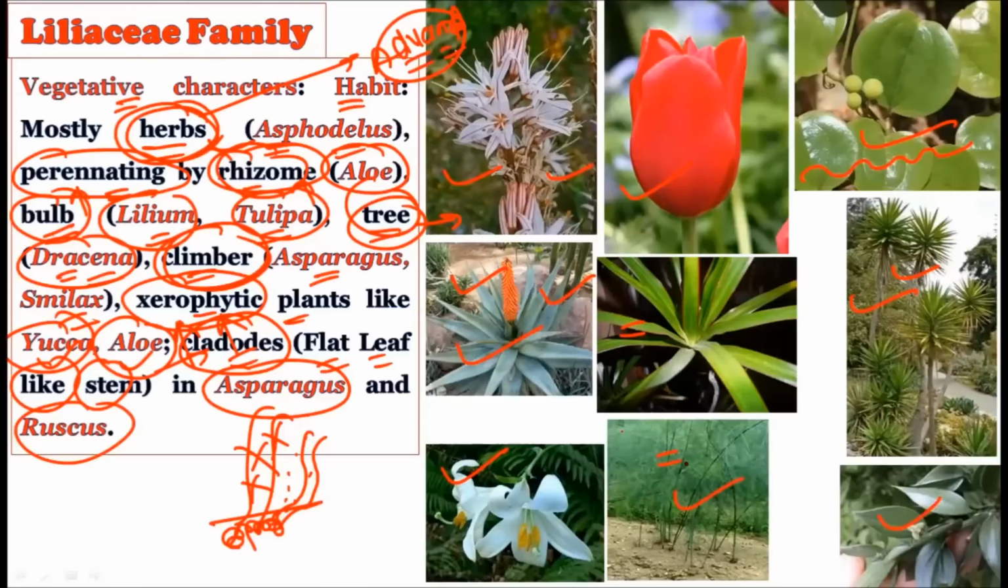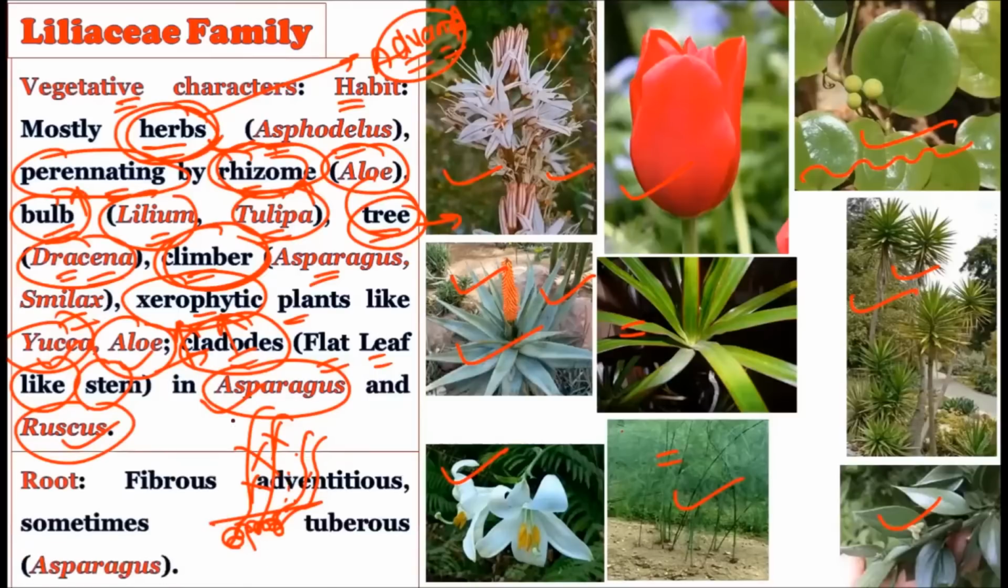So habit-wise, they were mostly herbs. So you can consider that this particular Liliaceae family is an advanced family, right? And they perennate themselves by using the rhizome or the bulb-like structure. They were also showing the climber habit, tree habit. Xerophytic characters are also present, for example, in the yucca and the aloe. And the special structure like cladodes were also present. For that, we have the example of asparagus and the ruscus.